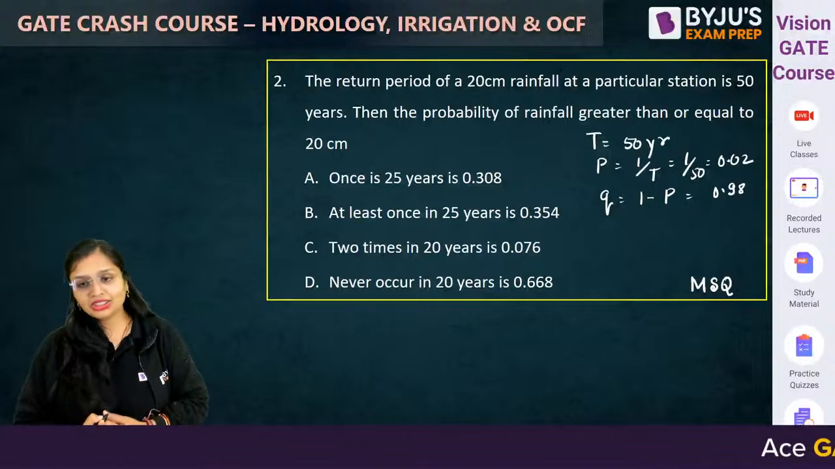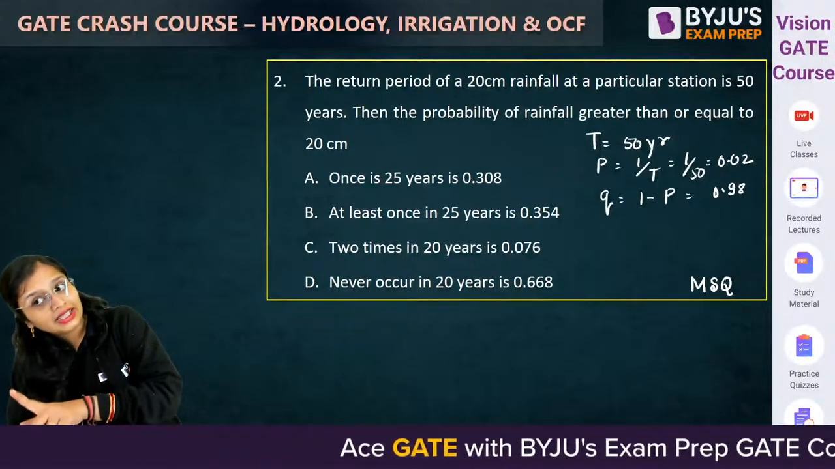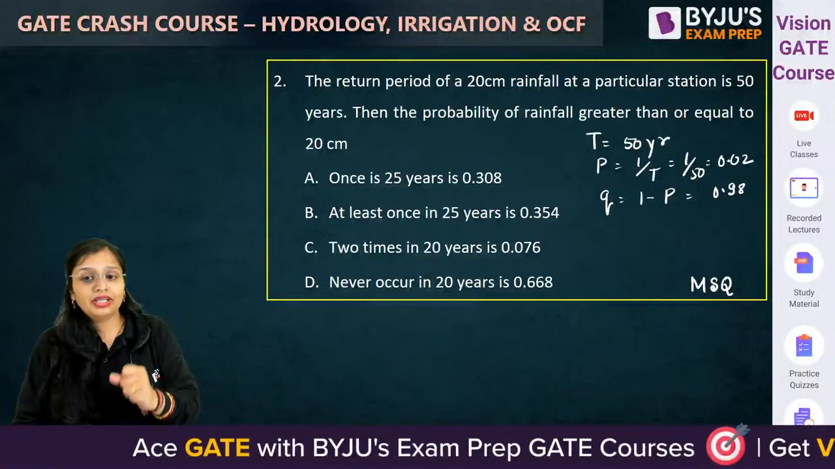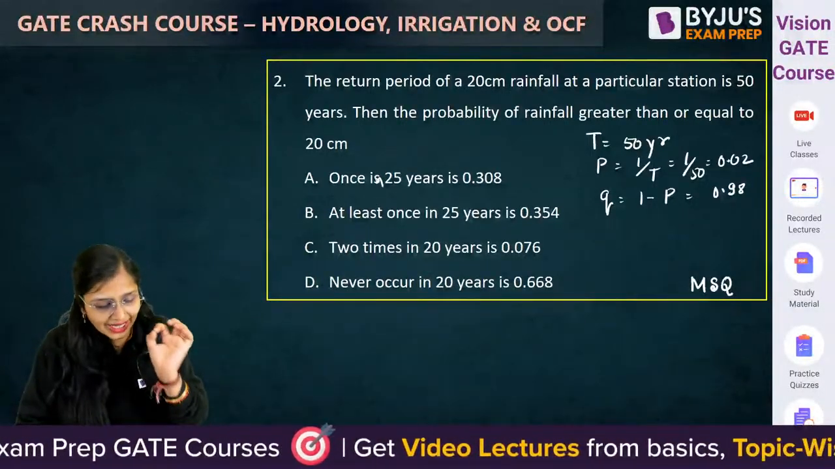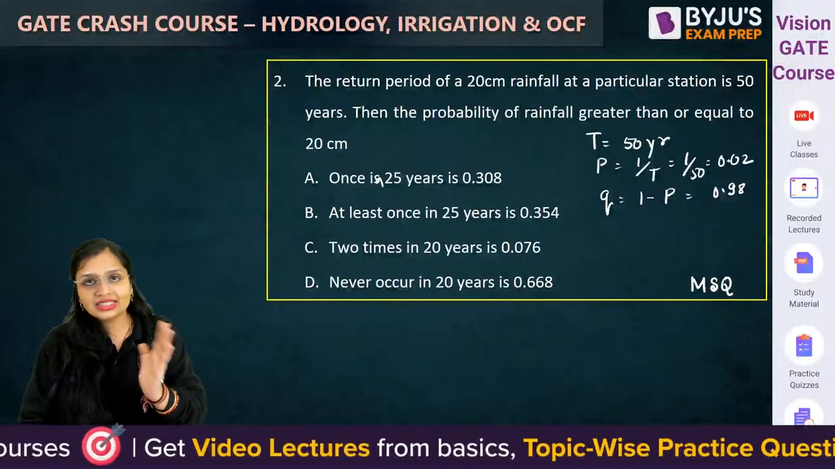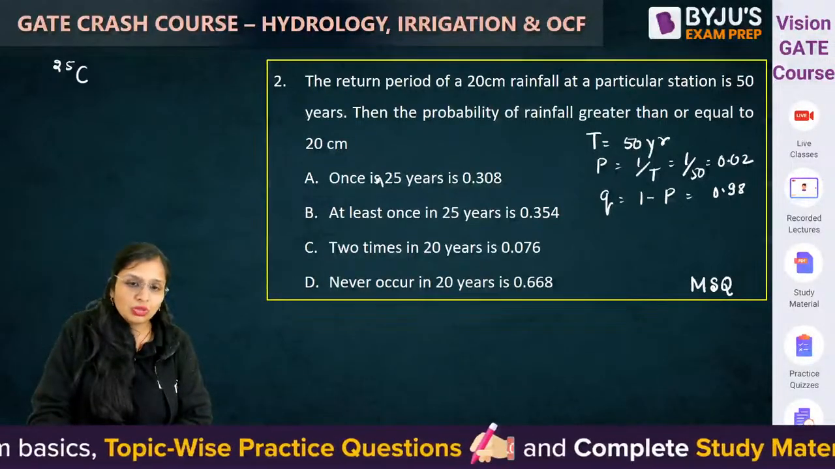Okay, so this is an MSQ given to you. The probability of rainfall greater than or equal to 20 centimeter to occur once in 25 years. So that means it occurs exactly once, since here 'at least' is not mentioned, only once. So in 25 years it occurs once.